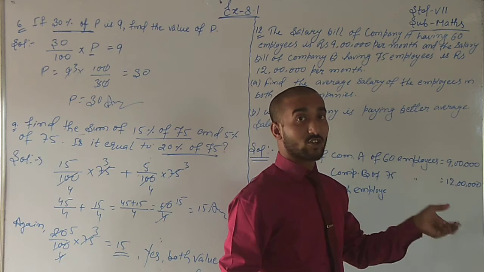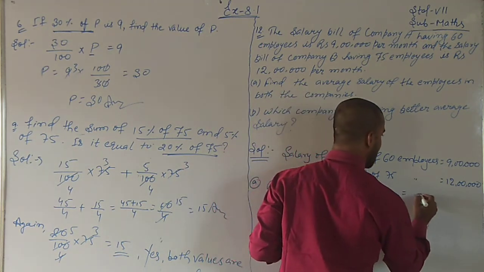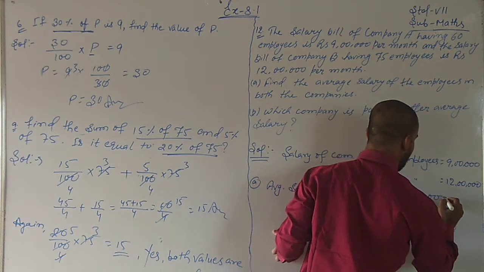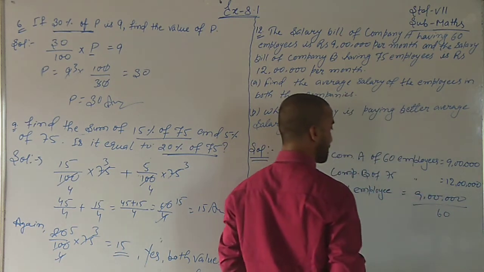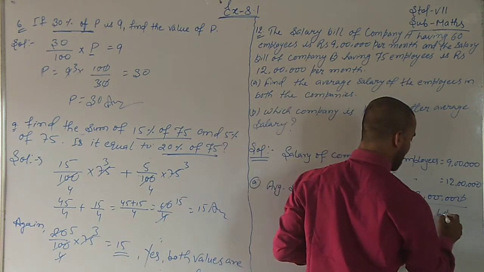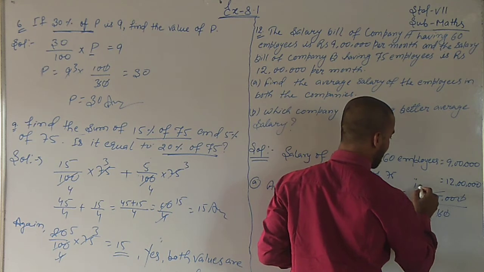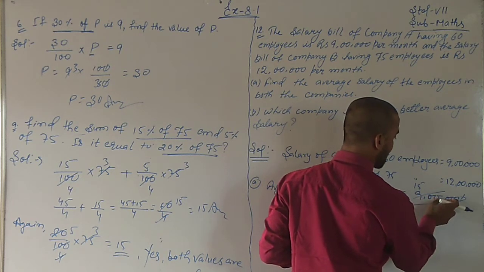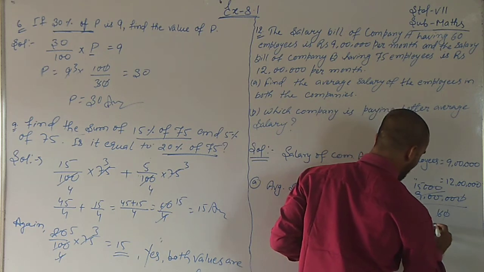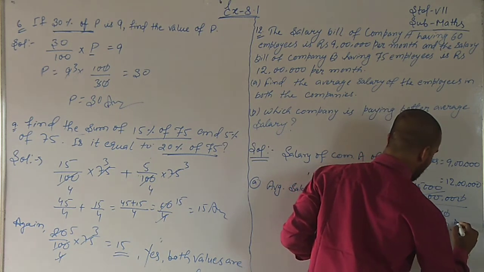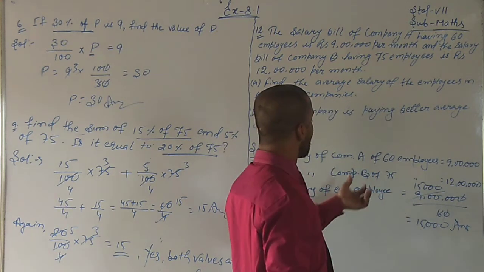We have to find the average salary of each employee. So each employee is equal to 9 lakhs divided by 60. Because they are cancelled, what would we have? 15,000. It is about company A.